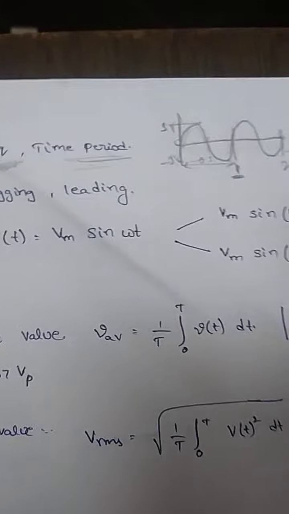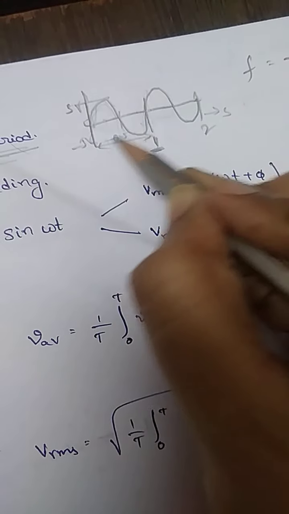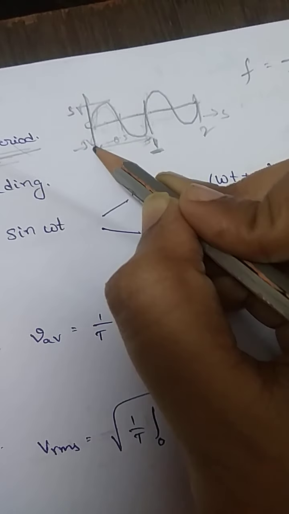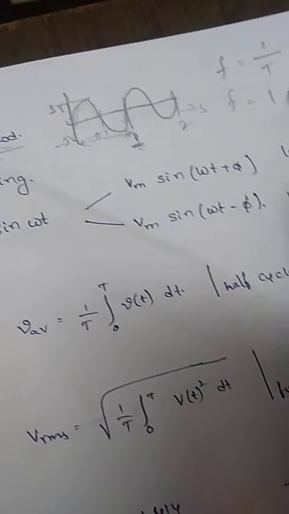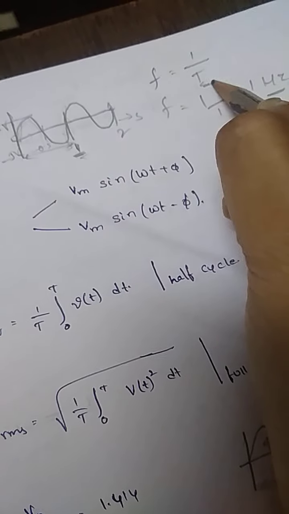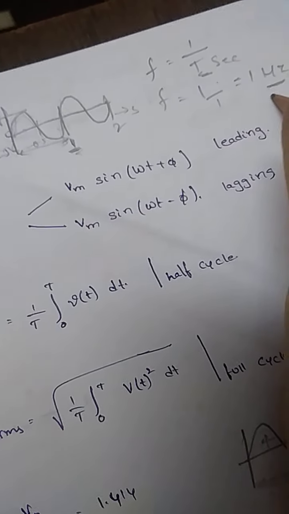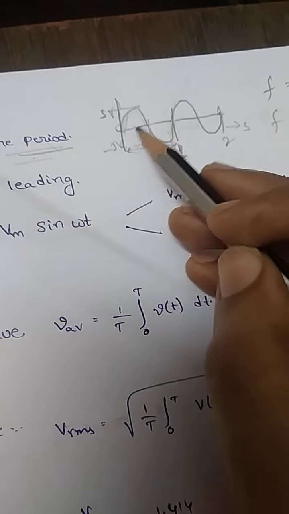For simplicity, frequency is nothing but the inverse of your time period. For example, here I am considering one complete cycle for 1 second, then the frequency will be 1 by 1, it's nothing but 1 hertz. Time will be in seconds, and frequency will be in hertz, kilohertz and megahertz. So this is the waveform.